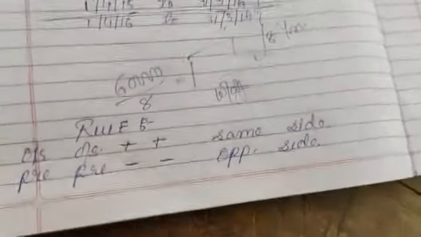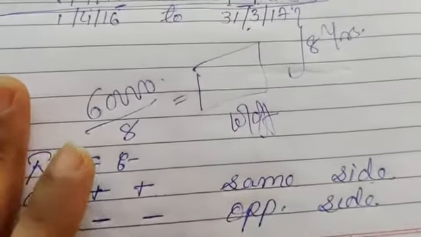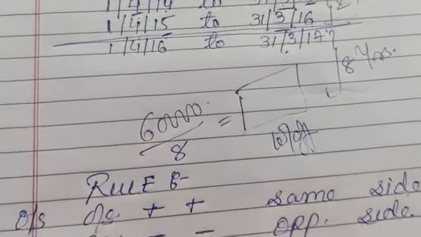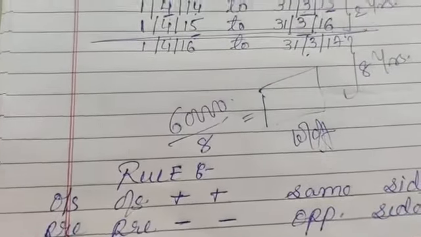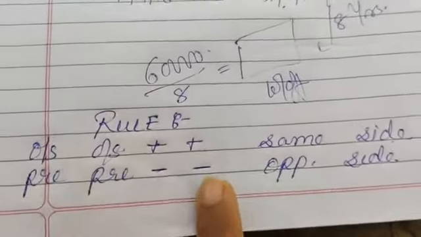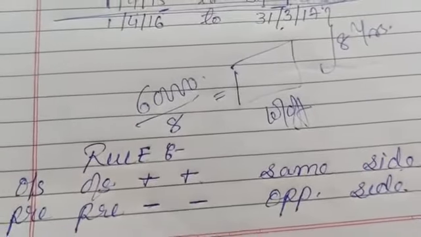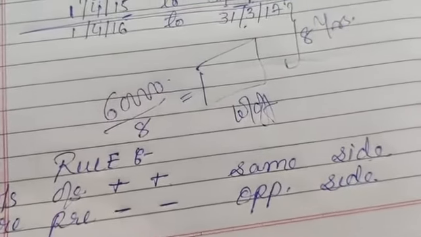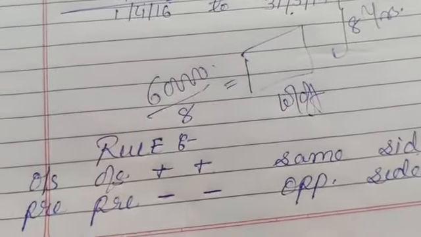Okay, so plus goes same side, minus goes opposite side. Same side means if it is on left hand side, in another account also it will be on left hand side. If the things are on right hand side, in another account also it will be right hand side. Minus means if it is on left hand side, then in another account it will be on right, and if it is on right side, then in another account it will be on left side.